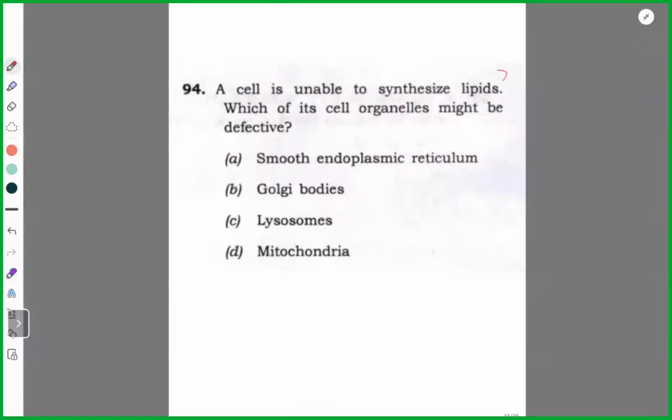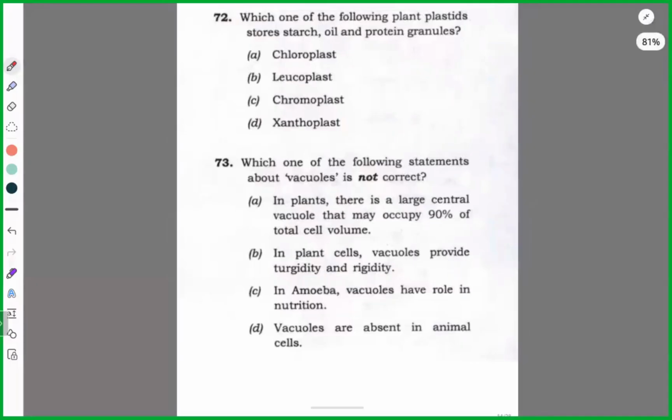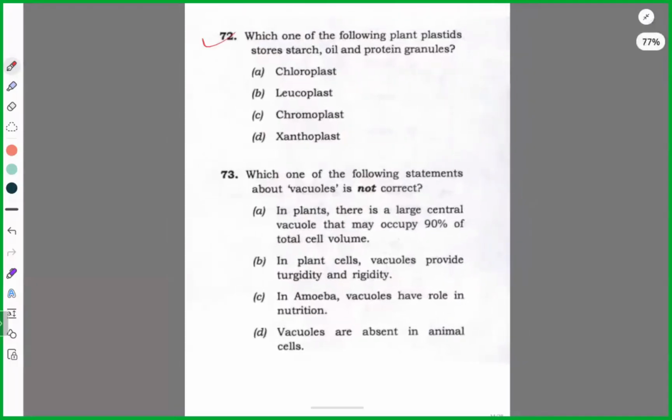Lipid synthesis. We covered RER, SER. Remember? Yes, sir. Smooth endoplasmic reticulum. Okay. Next. Okay, now next 72. Try.